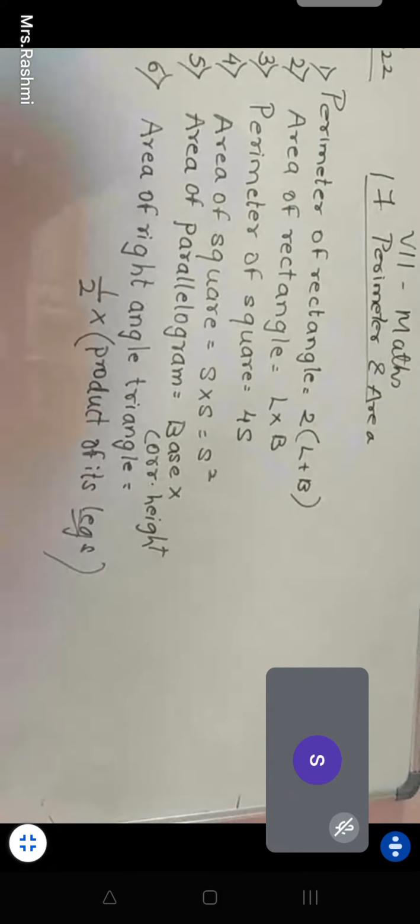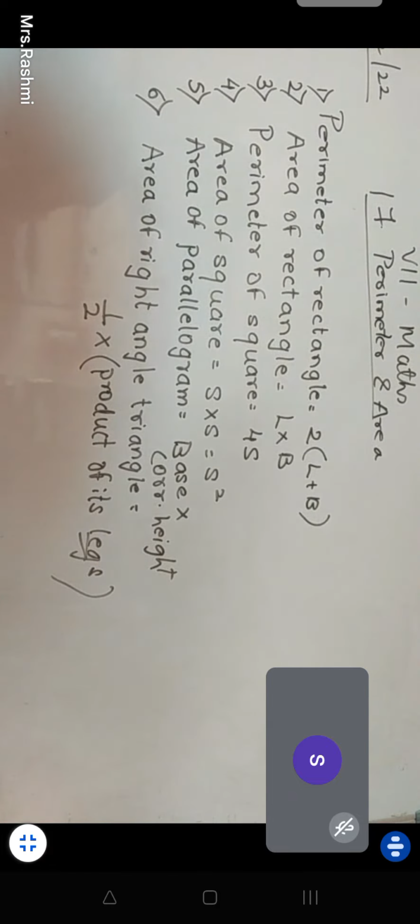You need to write it down, students, all the formulas that have been written, because all of these things are required for us when we are solving the sum.